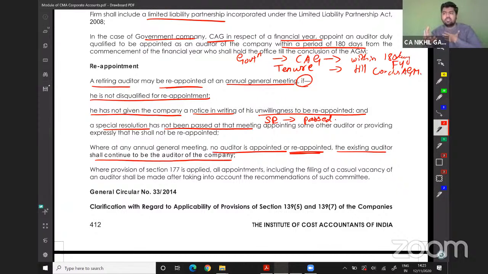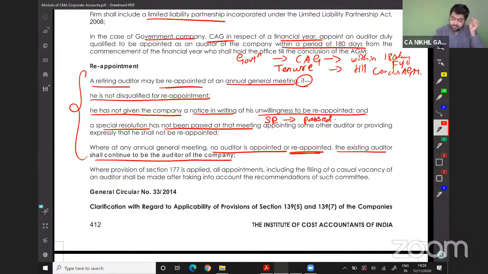Sir, you told me, Nikhil, you are selected for 5 years. Yes, I am selected for 5 years. But in these 5 years, if I'm disqualified, then I can't become your auditor for the next year. This was my first year of audit. For the second year, again, all the things will be considered. Are you disqualified for appointment? No, there is only 1 year. Still, I have 4 more years to go to my cooling period. Then you are eligible for appointment.